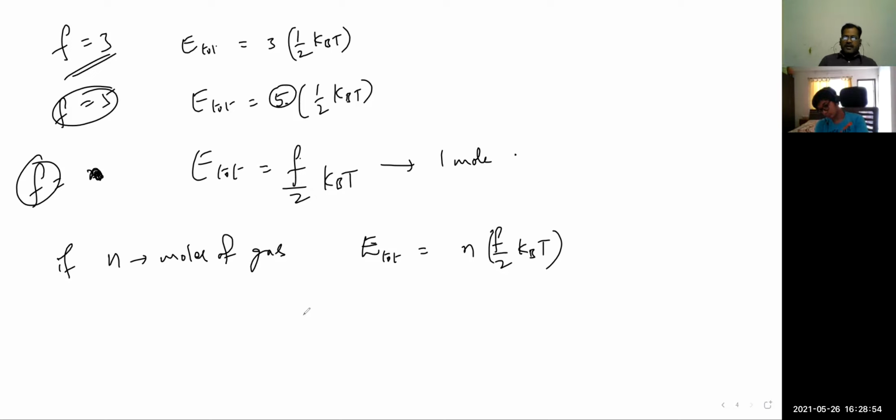This is the equation you need to note. The energy associated with the degrees of freedom, general formula: n F/2 kBT. kBT in terms of RT, what can I write?